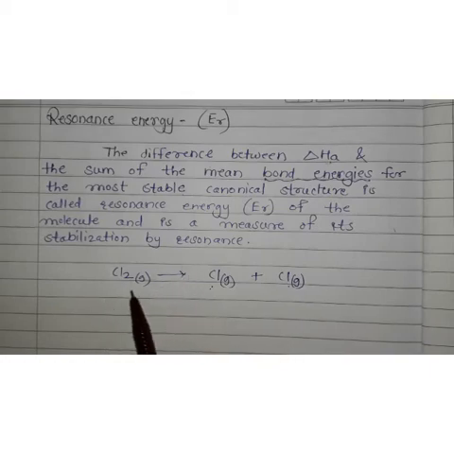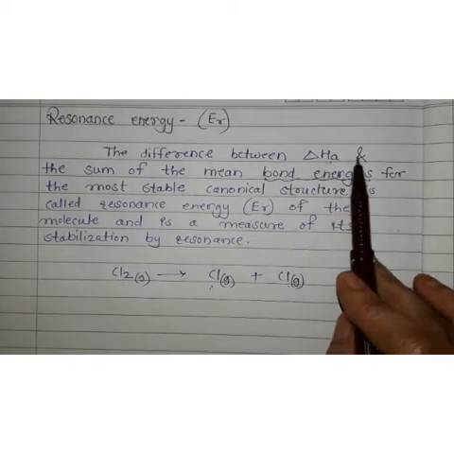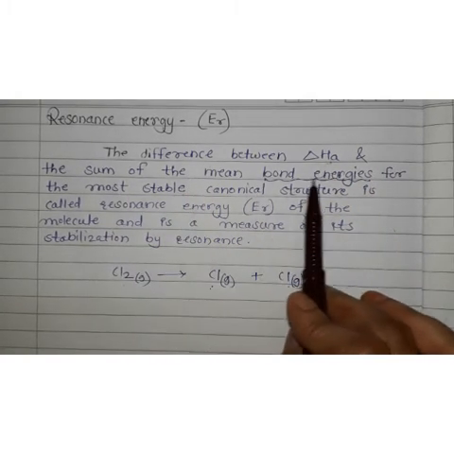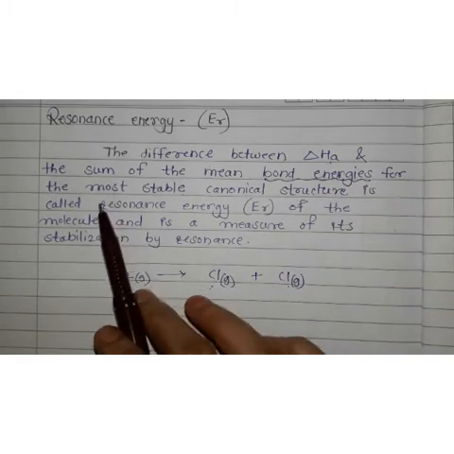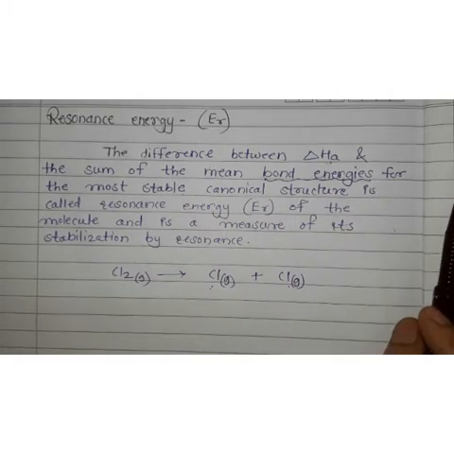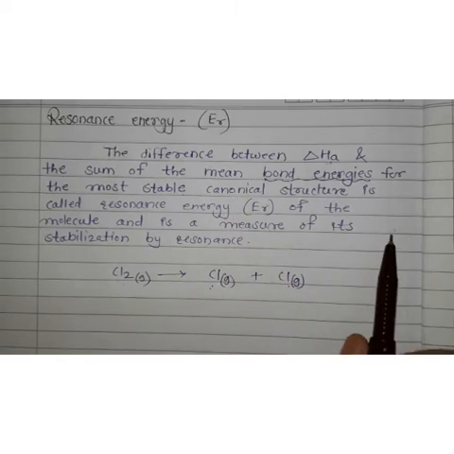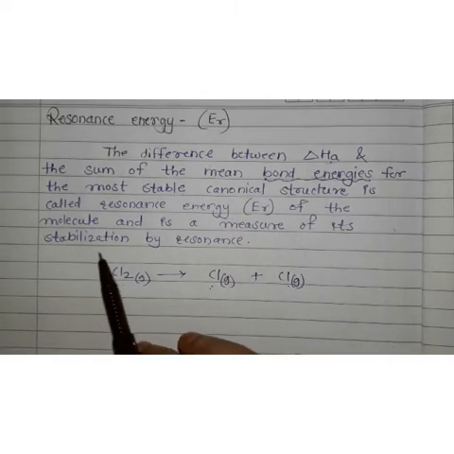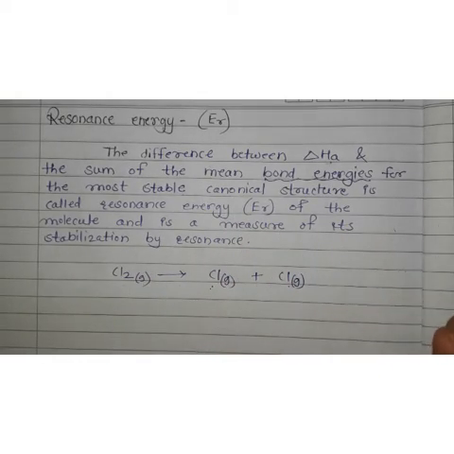Here also the molecule will break and two atoms will form. So the difference between enthalpy of atomization and the sum of mean bond energies or enthalpies for the most stable canonical structure is called resonance energy, and it is a measure of its stabilization.